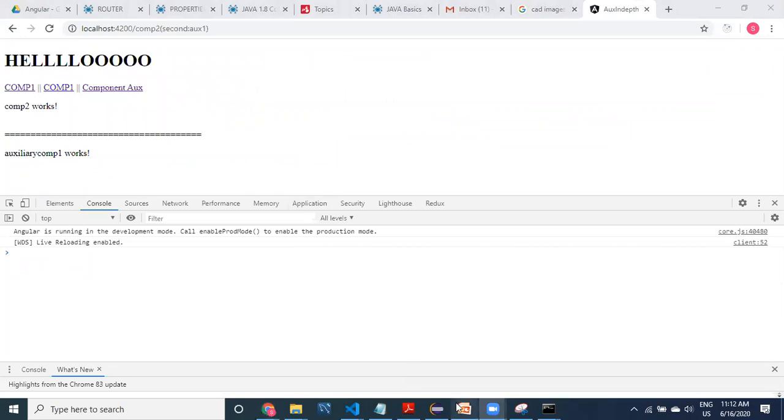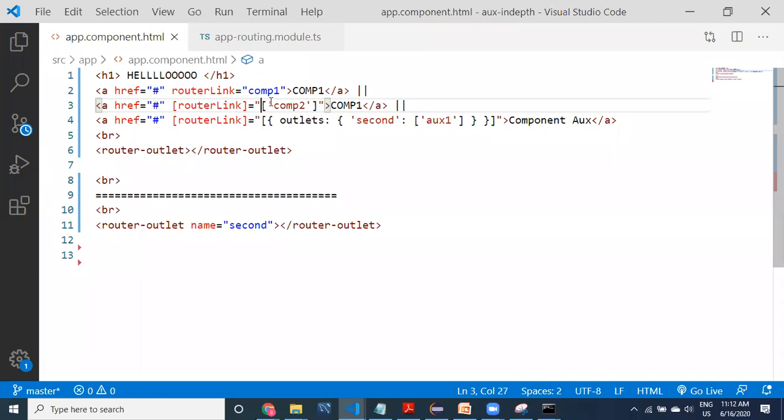Why does this syntax exist, the square brackets and single quotes? To provide complex values like this.